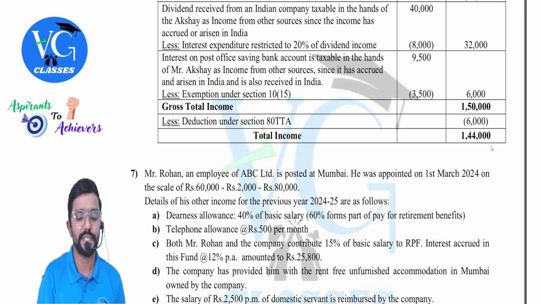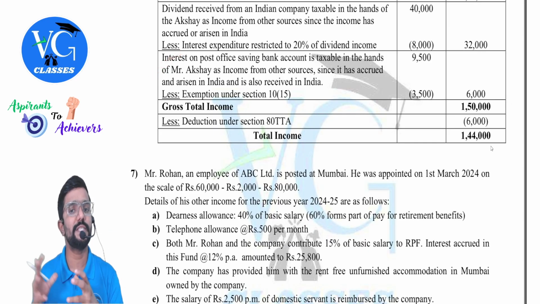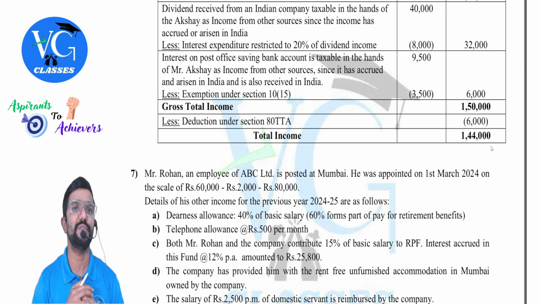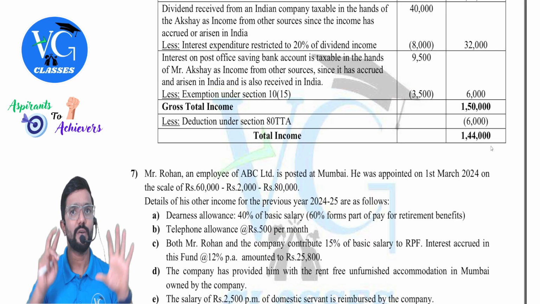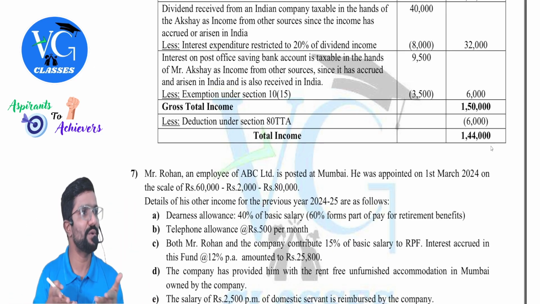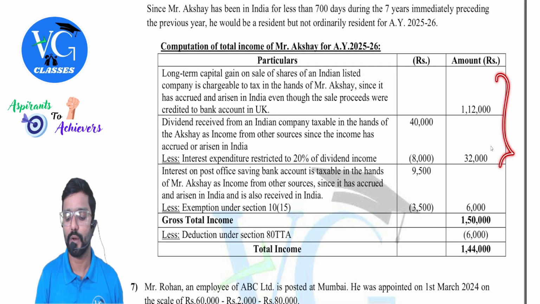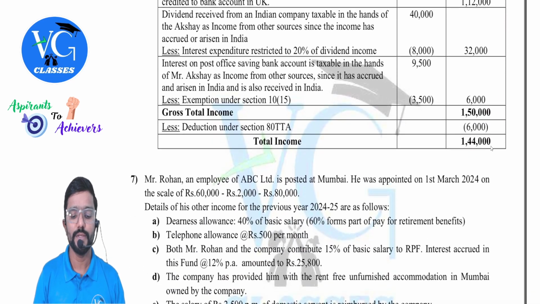Now look, this is interesting. Interest on post office savings bank account is taxable under other sources, but exemption is available under section 10(15). How much, sir? Maximum 3,500 for an individual account. If it is a joint account, 7,000. If nothing is mentioned, you will assume it to be an individual account. So 3,500. Remaining is what? 6,000. So add up all three, you will get gross total income. So gross total income is 1,50,000.